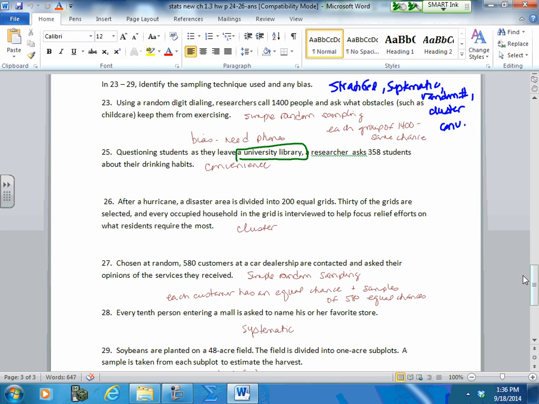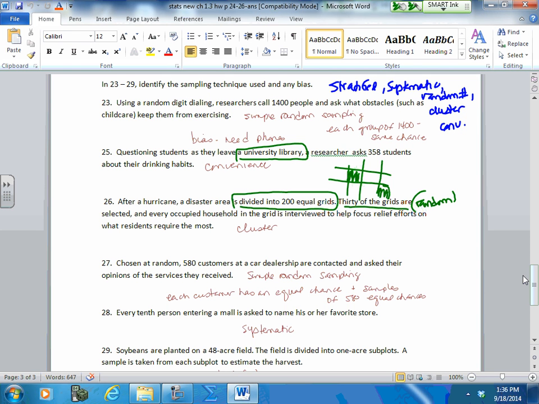After a hurricane, a disaster unit is divided into 200 equal grids. They just took the grids and divided everybody into equal spaces, 200. 30 of those grids are selected, and they're selected at random. And every occupied household in that grid is interviewed.